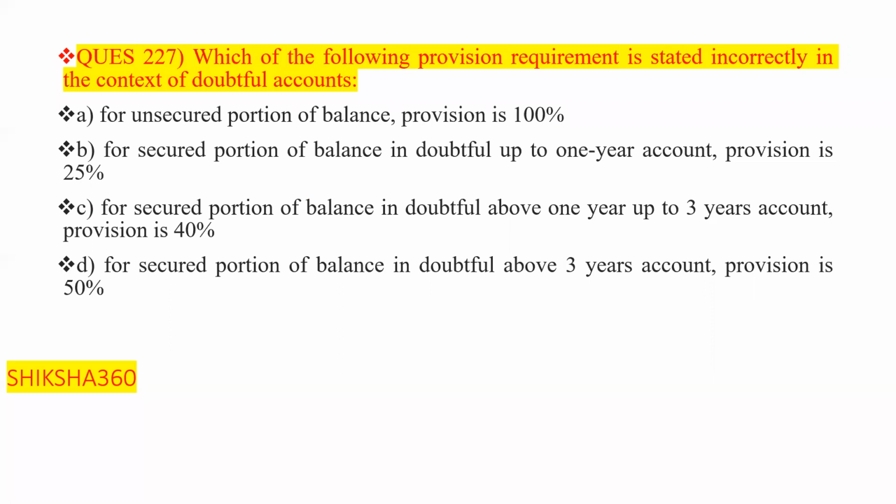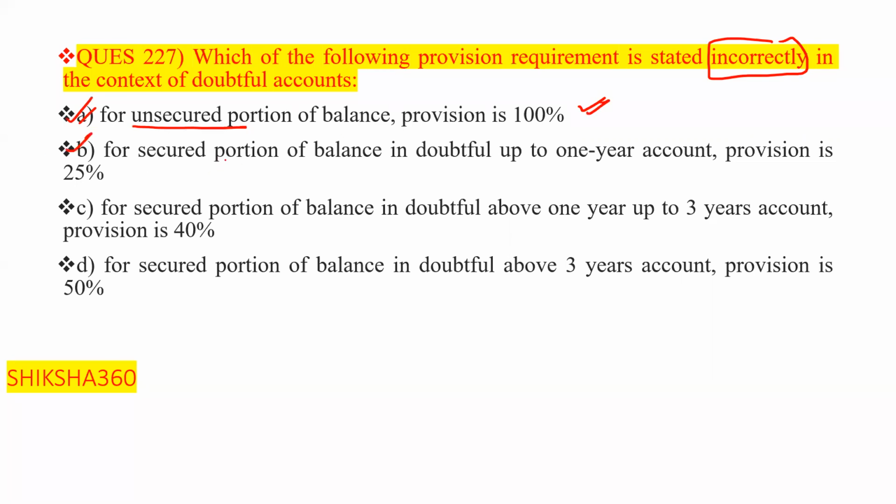So please go through the question. Which of the following provision requirements is stated incorrectly in the context of doubtful accounts? Clear? In the context of doubtful accounts, we have to find the incorrect one. First option: for the unsecured portion of balance, provision is 100%. Yes, this one is correct.